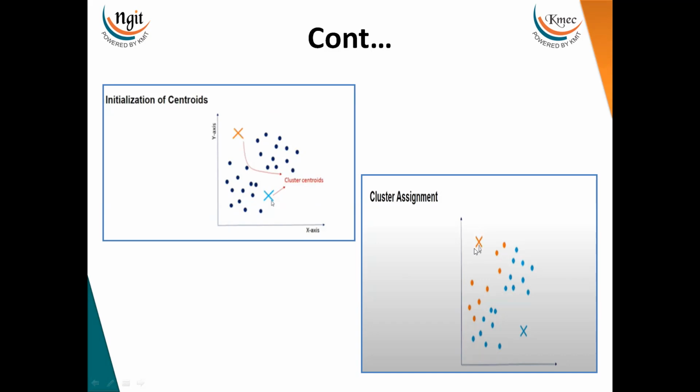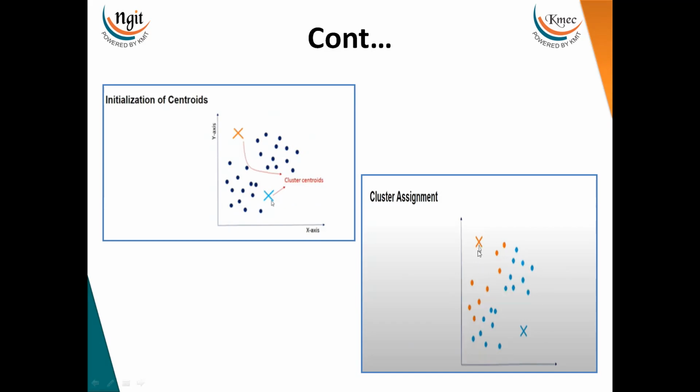To find the distance between two data points, I'm using Euclidean distance here. We have discussed similarity measures and various methods of finding them, where we discussed Euclidean distance also. So go through that video and you will understand how Euclidean distance works. So I found the distances, and I'm saying that these data points belong to this centroid and these data points belong to this centroid.